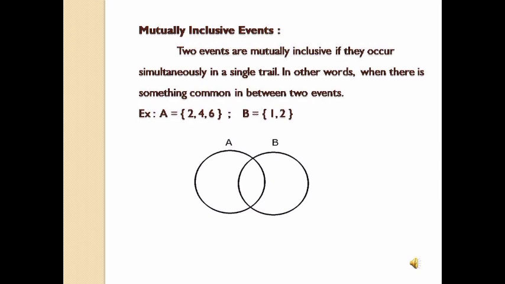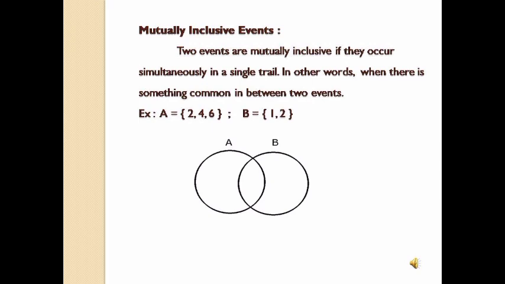Now we see mutually inclusive events, or non-mutually exclusive events. What are mutually inclusive events? Two events are said to be mutually inclusive if they can occur simultaneously in a single trial. In other words, when there is something common between two events, such events are called mutually inclusive events.